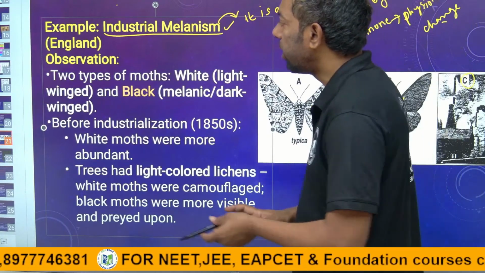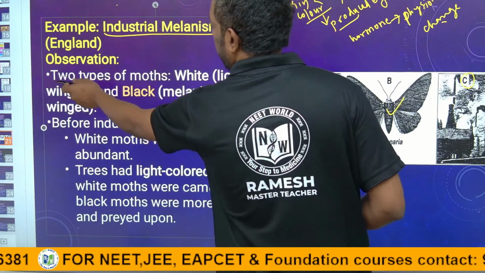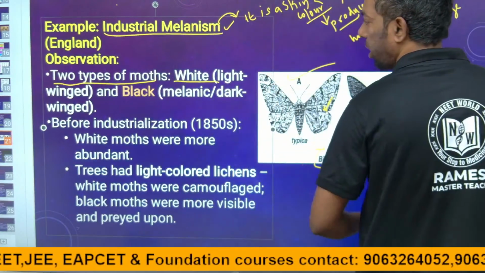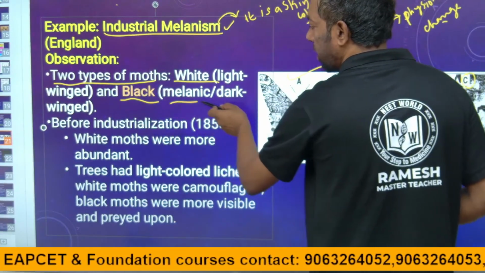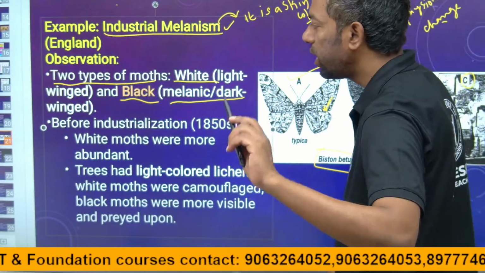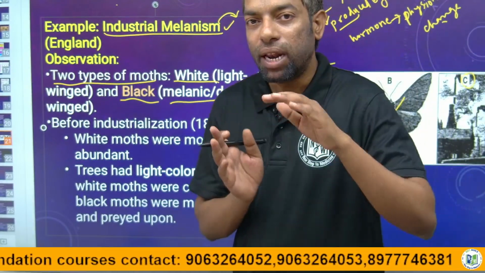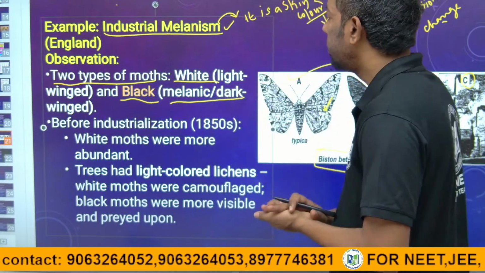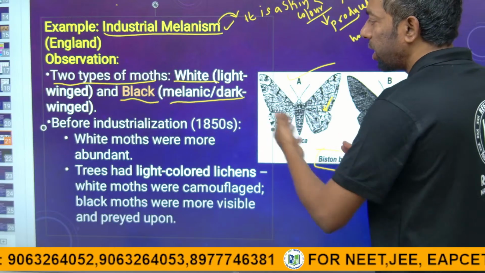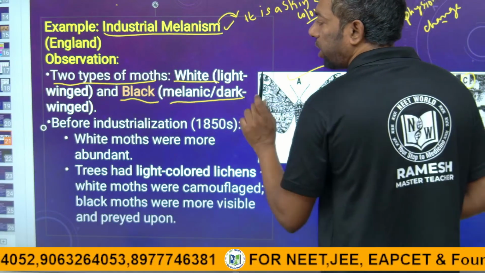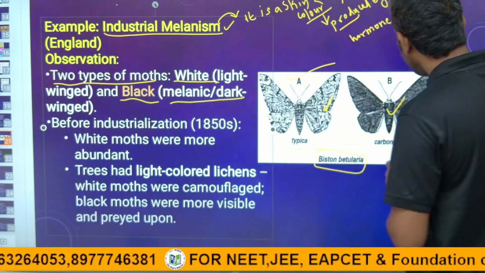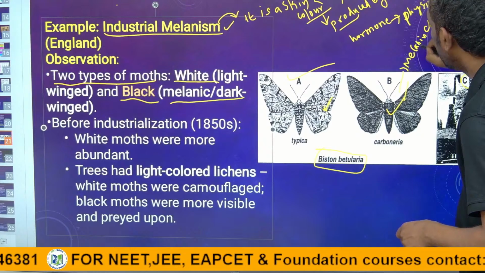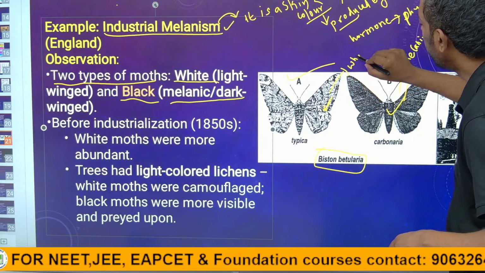These are the two types of moths, white and black. Black has melanin. White has no melanin. Melanin produces the dark color of the skin. White has no melanin produced, black is melanoid. We can call that dark winged. This is a dark wing, the type with melanin, and this is white winged.